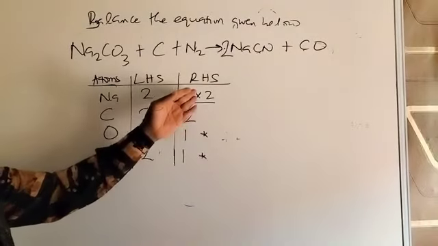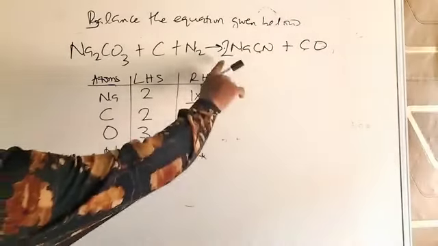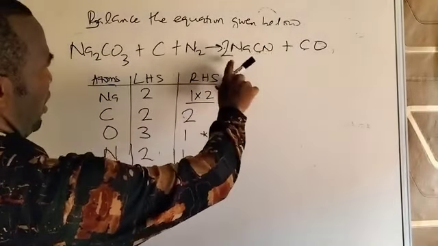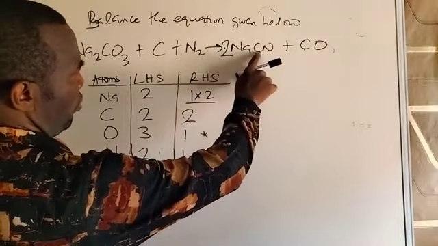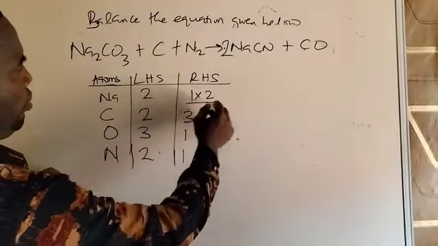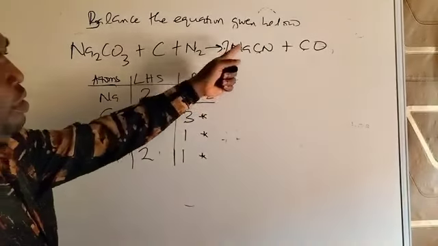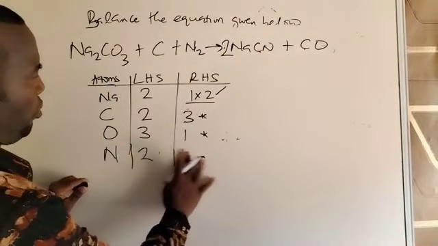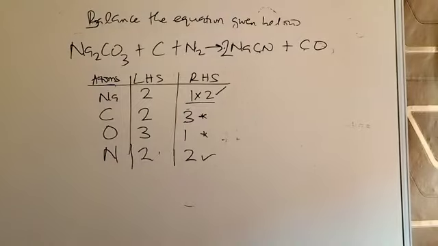Before we carry on with the other unbalanced atoms, we have to change the table, because this 2 affects carbon and also nitrogen. So carbon now becomes 2 times 1, 2, plus 1, 3. I repeat, 2 times 1, 2, plus 1, 3. So carbon turns to 3. By placing 2 in front of sodium, I have displaced carbon. Also nitrogen, 2 times 1 is 2. That becomes 2. So you can see that by balancing sodium, I have balanced nitrogen and I have unbalanced carbon.